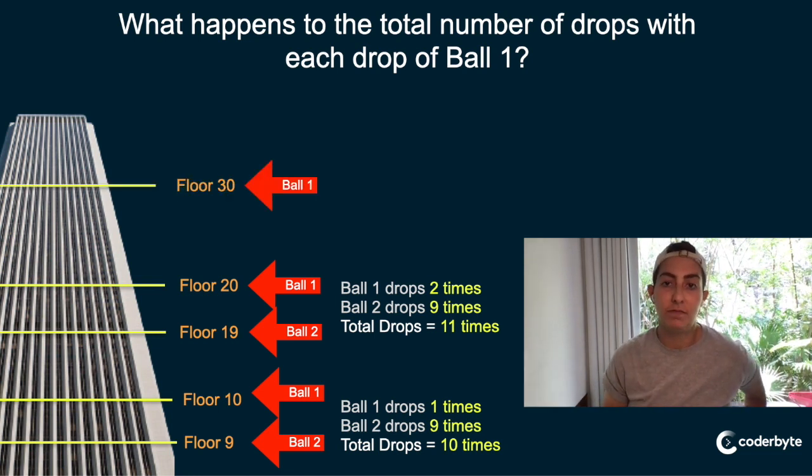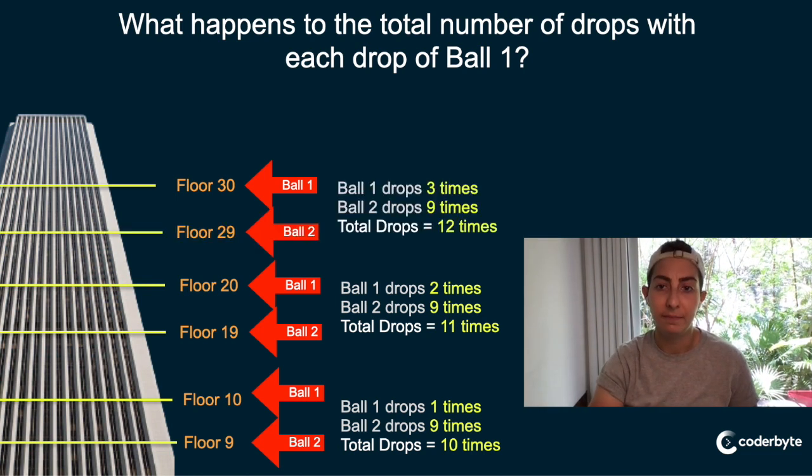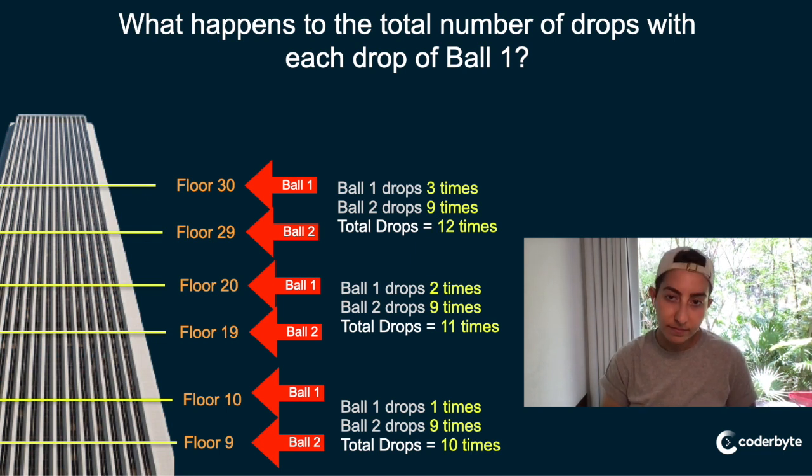Again, we have a new set of balls. We go to 10, we go to 20, we go to 30, ball 1 breaks. So then we take ball 2 and we drop it from every floor from floor 20 to floor 30. And it breaks at 29. So in this case, ball 1 drops 3 times and ball 2 drops 9 times for a total of 12 times. So what's happening here?